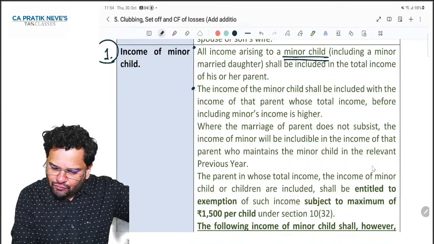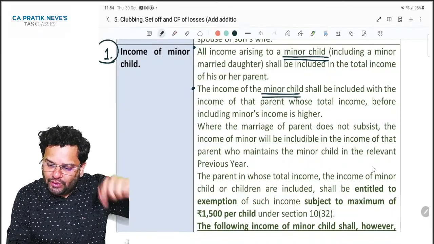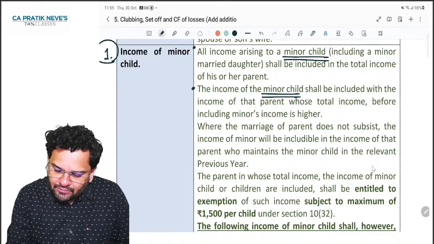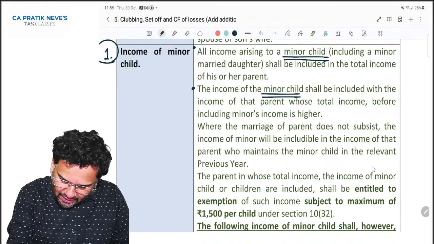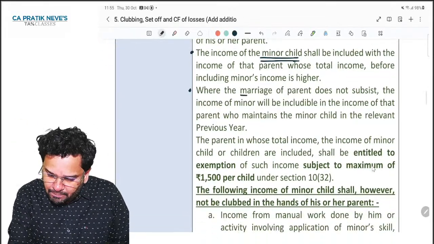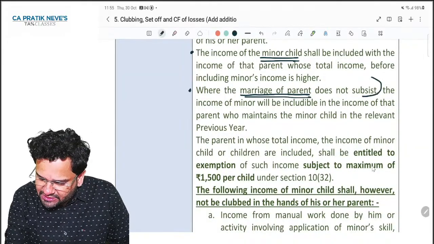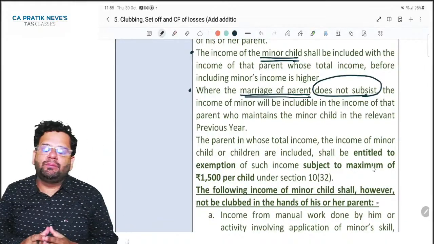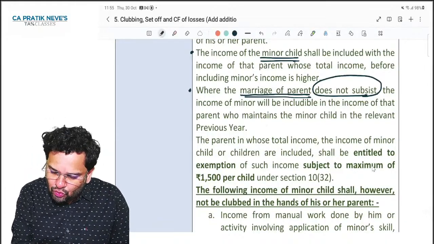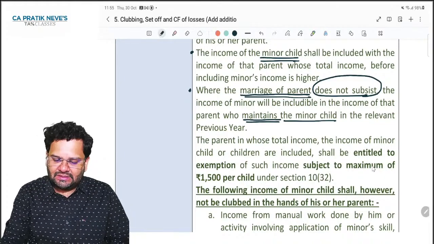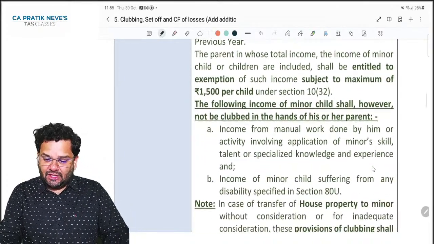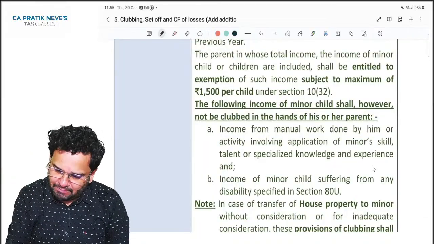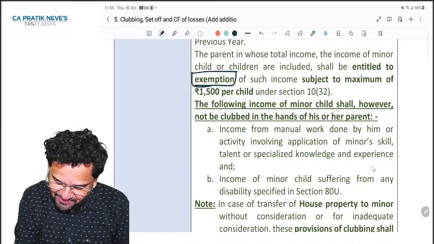The income of the minor child shall be included with the income of that parent whose total income is higher, and where the marriage of the parents does not subsist, means they have divorced, then it will be included in the income of that parent who maintains the child. Clear?